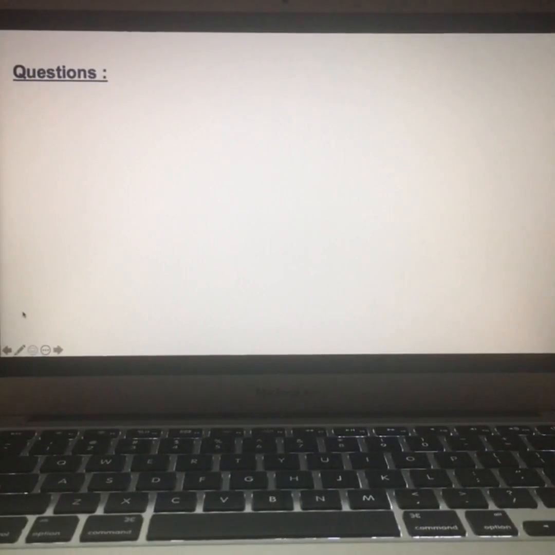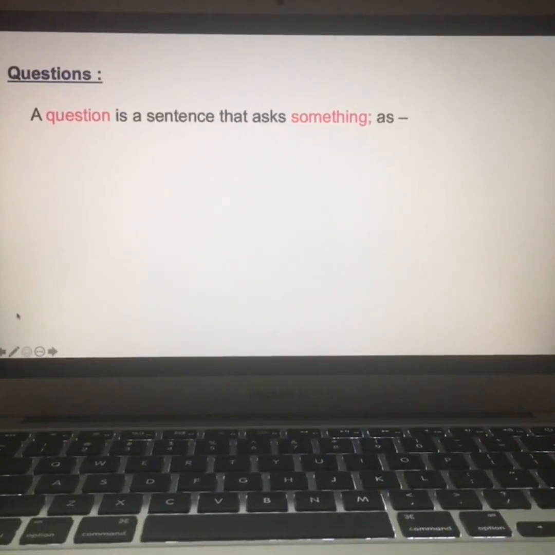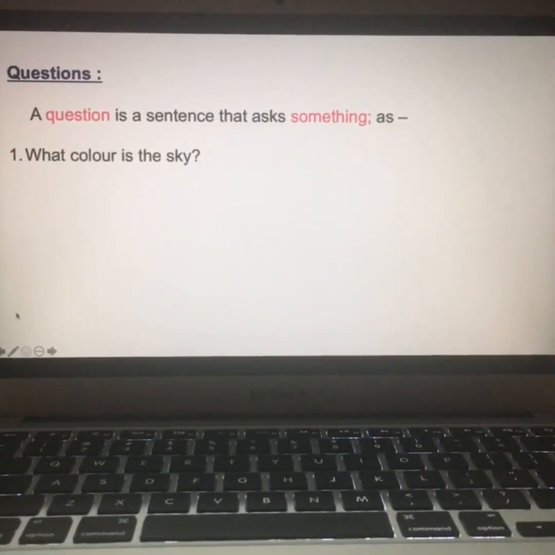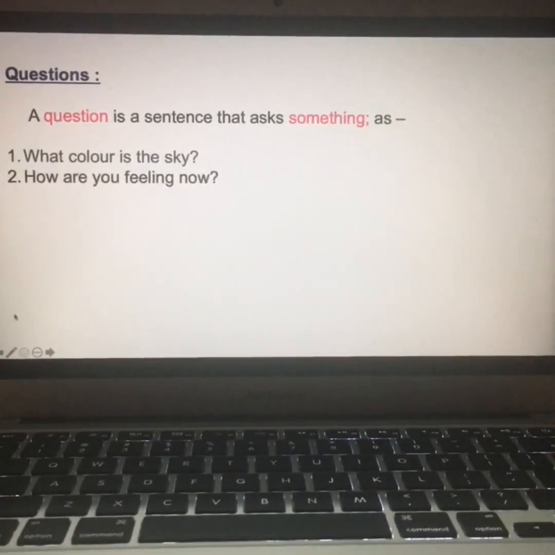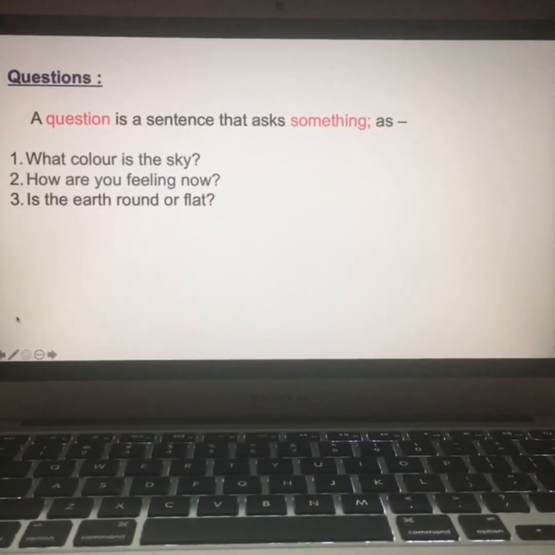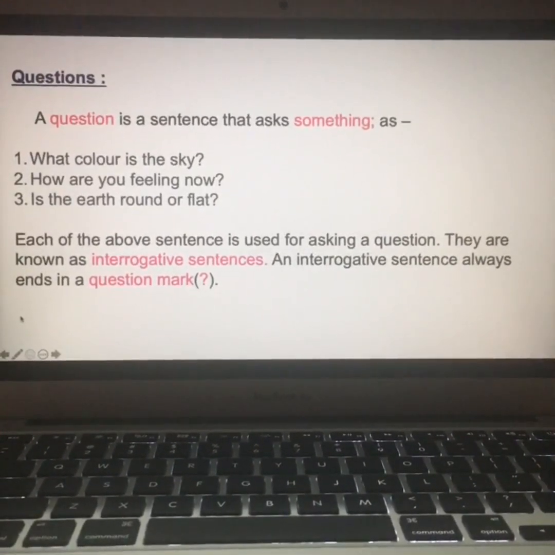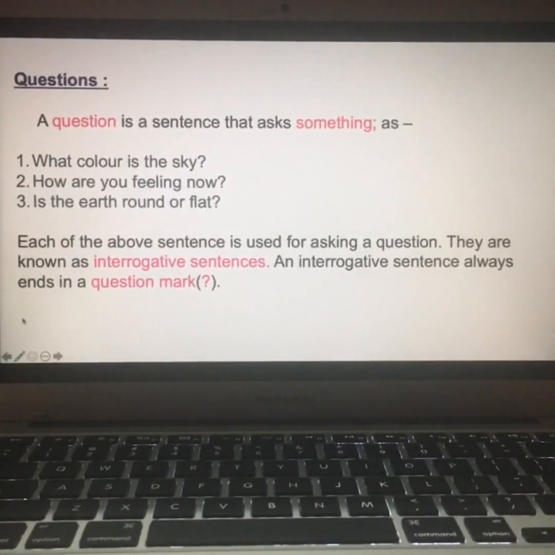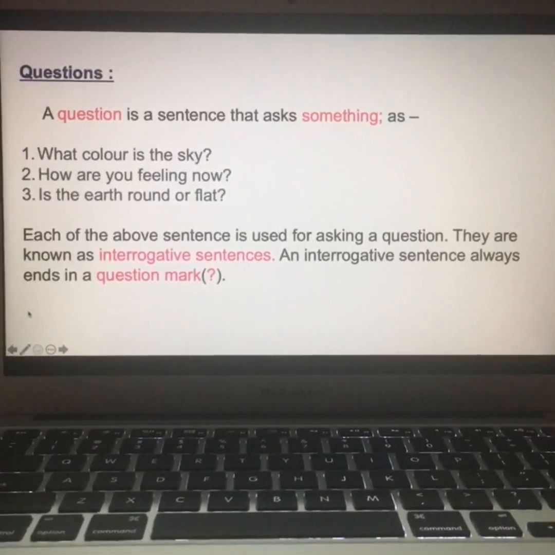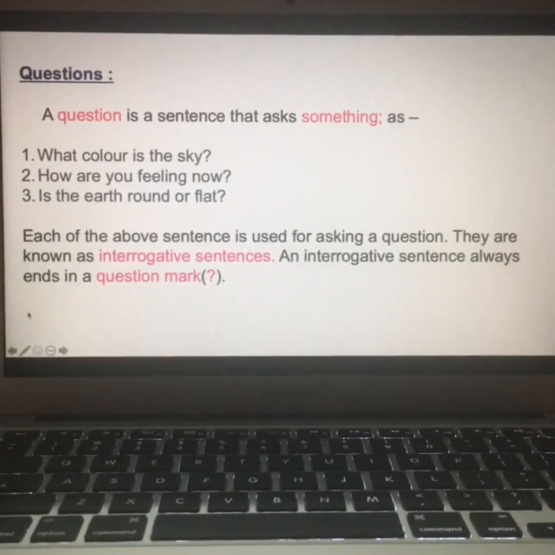Now, questions. A question is a sentence that asks something, as: What color is the sky? How are you feeling now? Is the earth round or flat? Each of the above sentences is used for asking a question. They are known as interrogative sentences. An interrogative sentence always ends in a question mark.